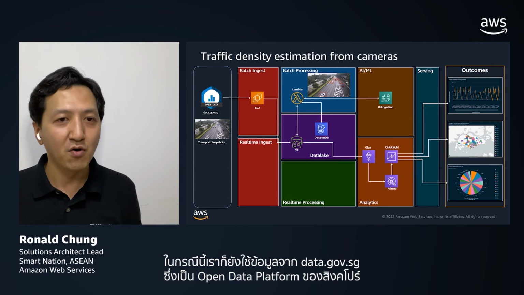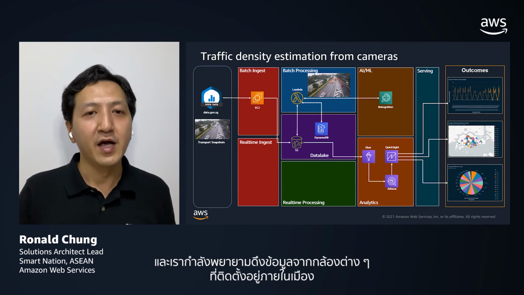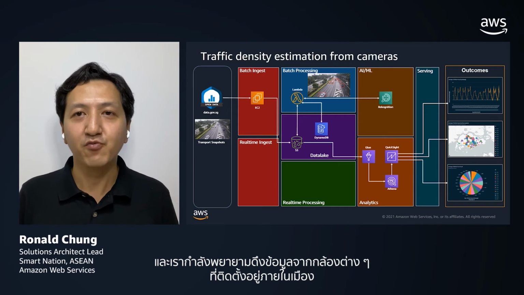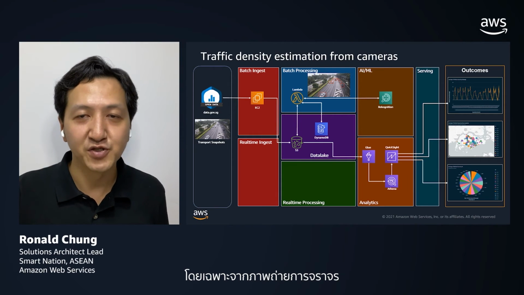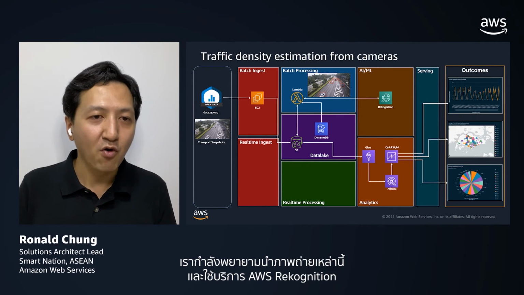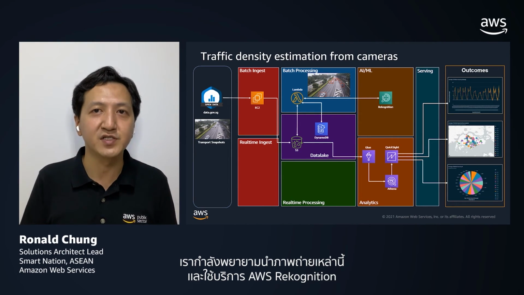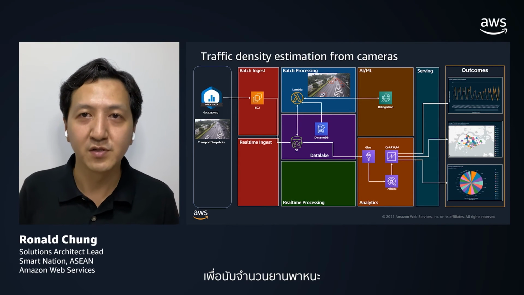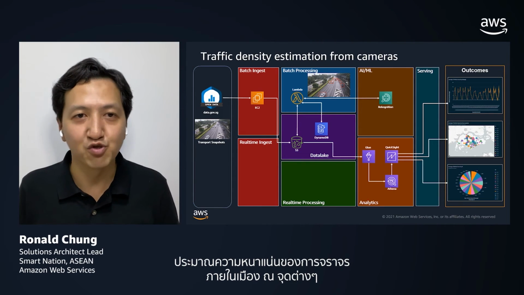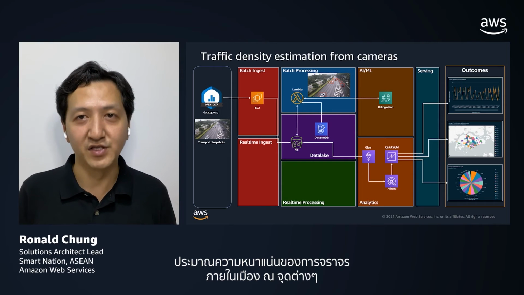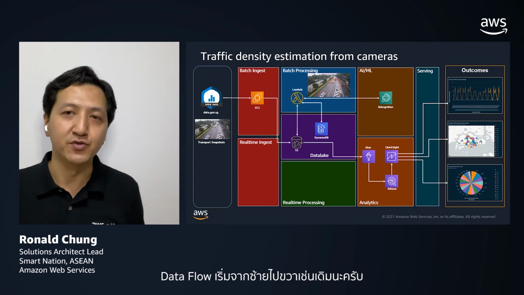In this case, we are also utilizing data.gov.sg, the open data in Singapore. And we are trying to fetch the camera data deployed within the city, and in particular, the transportation snapshots. So we get all these snapshots and try to utilize AWS Rekognition services to determine the number of vehicles within that snapshot, in a way that we can estimate the traffic density within the city at different points in time. So again, the data flows from the left all the way to the right.